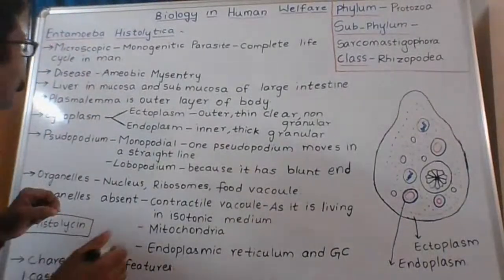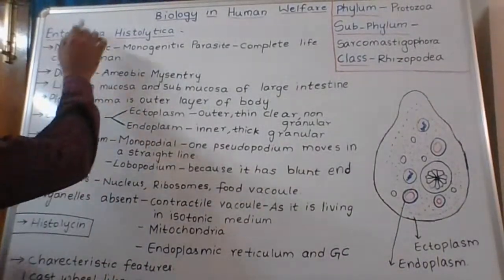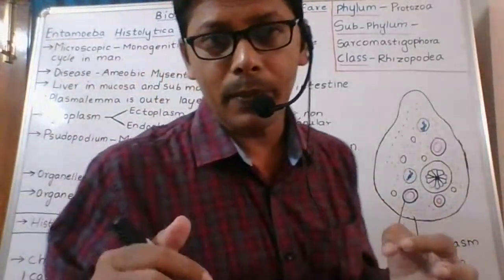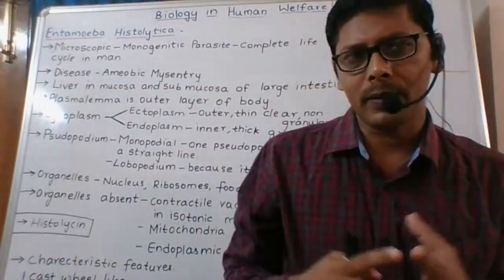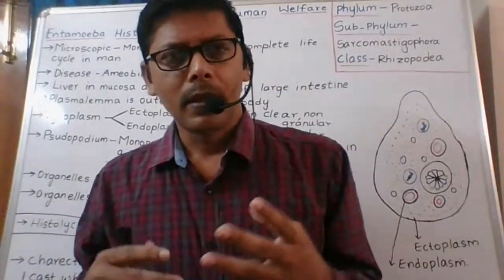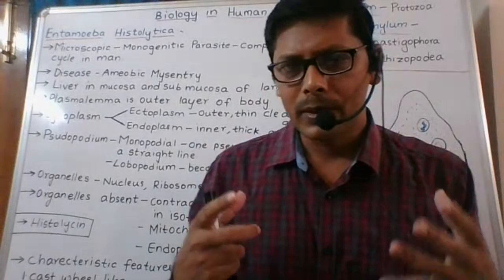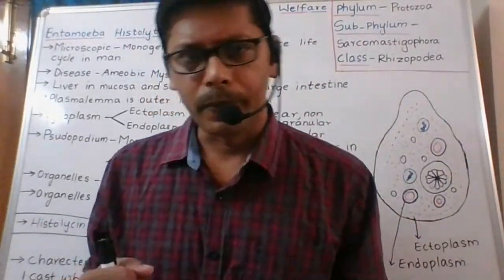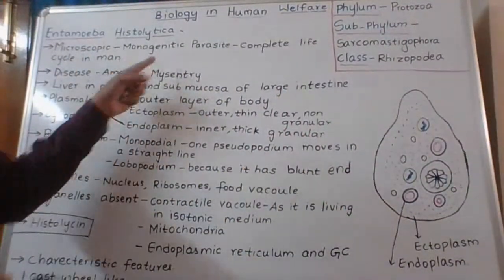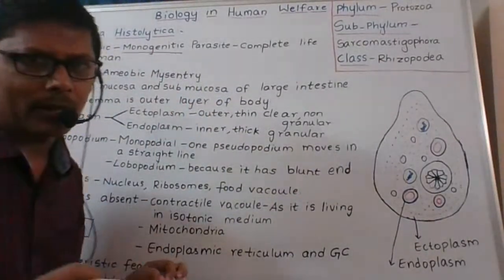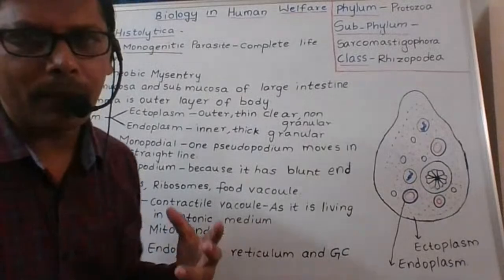Entamoeba histolytica is microscopic. That means it is very small. We study protozoans in microbiology. These organisms are not visible to our naked eye; we have to see them using a microscope. And it is a monogenetic parasite. You know the meaning of monogenetic parasites.